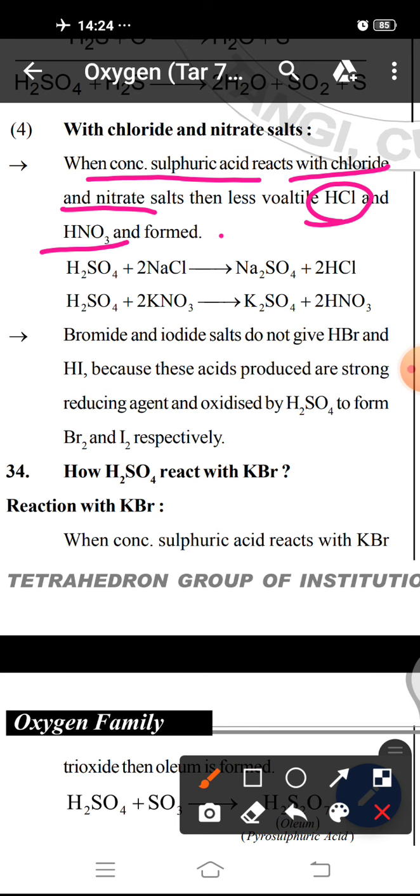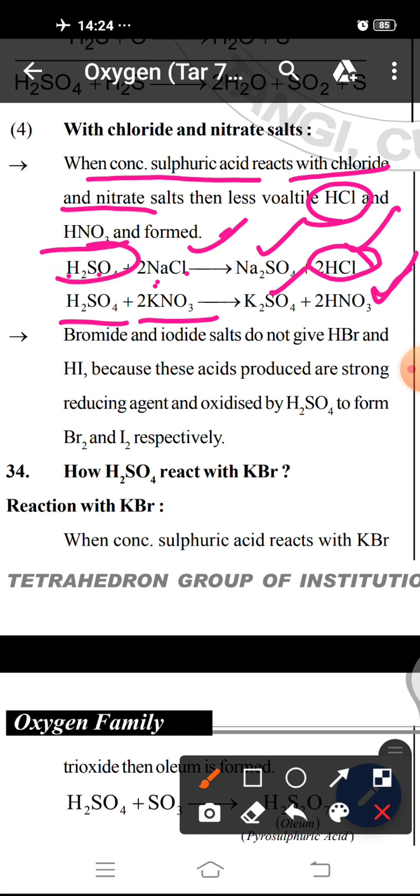H2SO4 reacts with NaCl, forming Na2SO4, and the H and Cl form HCl. The same thing happens in the case of nitrate salt. When H2SO4 reacts with KNO3, it forms K2SO4 and HNO3. That is, HCl and HNO3 form when chloride and nitrate salts react with H2SO4.